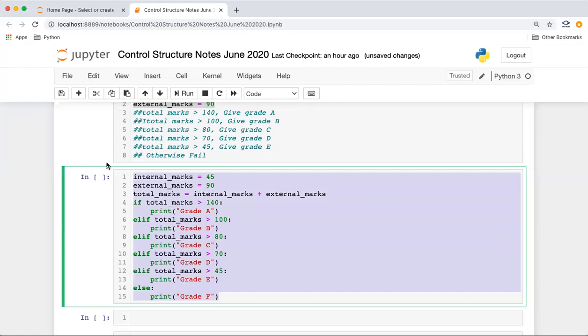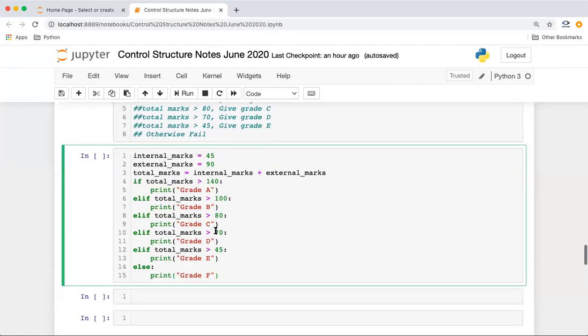So based on total marks, we have done this. In this case, you will see we are just dealing with one variable, right? So what will be the output for this? Which grade will we get? What will the output of this program be? A. Oh, it's 135. It will be B only, right? Not A. Okay, guys, so it will be coming as B.